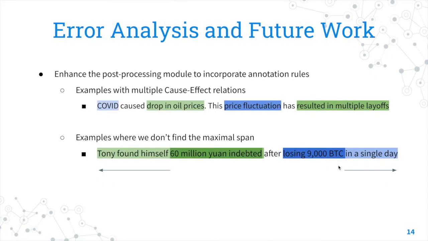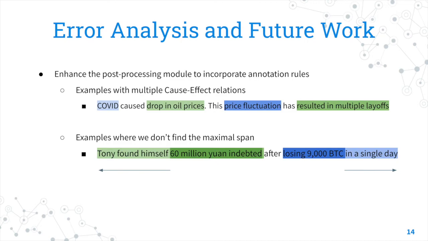So we performed some error analysis to see where our model could be improved further, and we identified certain patterns of errors. So the first one was where there was text with multiple cause-effect relations. For example, you can see COVID caused a drop in oil prices. This price fluctuation resulted in multiple layoffs. So there are two causes here, COVID and the price fluctuation, and our model actually picked up on both of them, while the annotators only required us to annotate COVID as a cause. So we need to implement some kind of post processing for this.